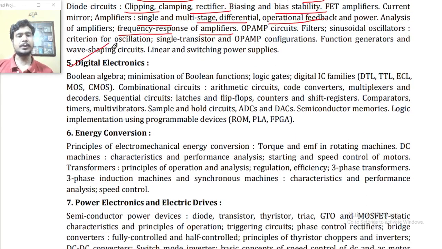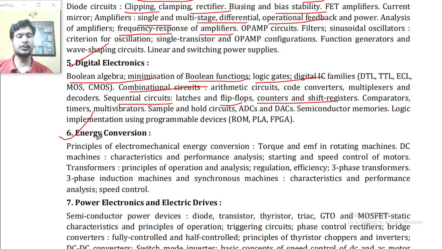Now, point number 5, digital electronics. Boolean algebra, minimization of Boolean functions, logic gates, digital IC families, TTL, ECL and MOS, CMOS, combinational circuits, arithmetic circuits, code converters, multiplexers and decoders, sequential circuits, latches and flip-flops, counters and shift registers, comparators and timers, multivibrators, sample and hold circuits, ADC and DAC, semiconductor memories, logic implementation using programmable devices: ROM, PLA, and FPGA.